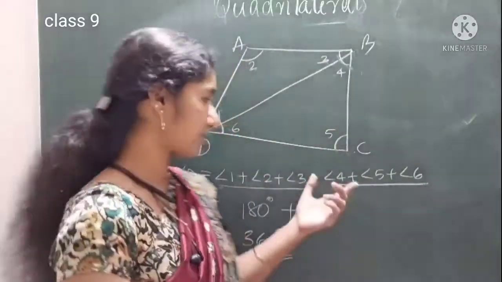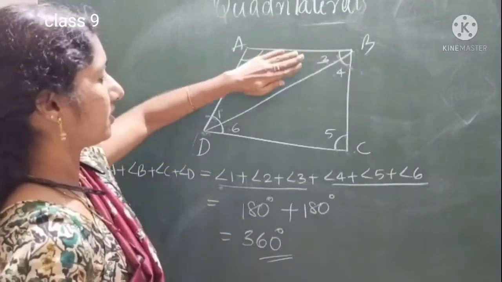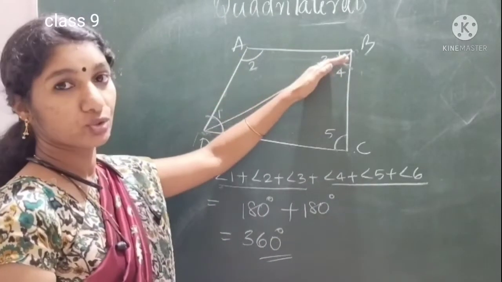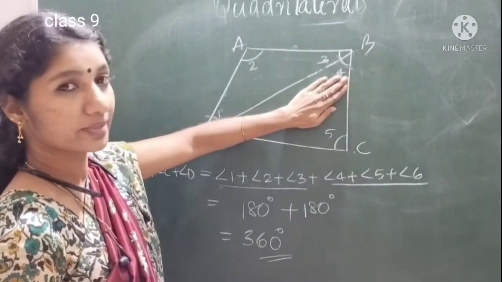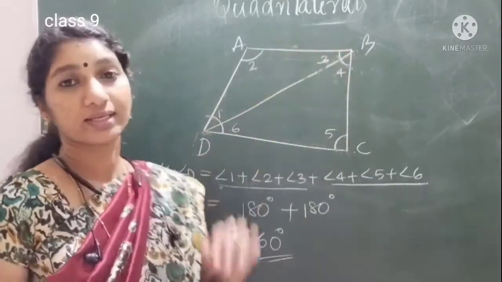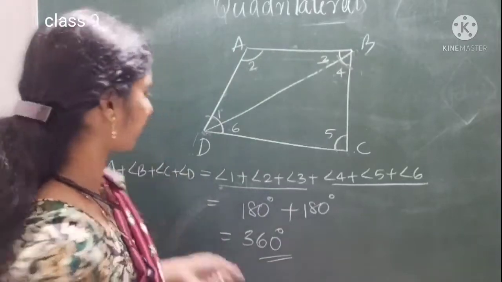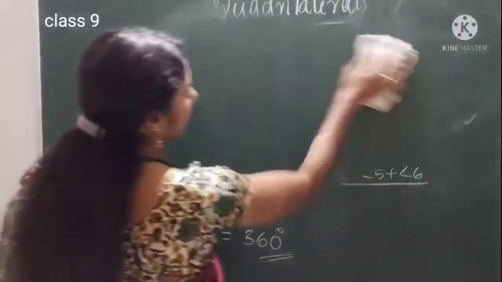Another way you can think about it, the same thing you can read another way. When you draw a diagonal, you get 2 triangles. This triangle's angle sum is 180, this triangle's angle sum is 180. So 180 plus 180, you are getting 360. Okay. Same thing only.